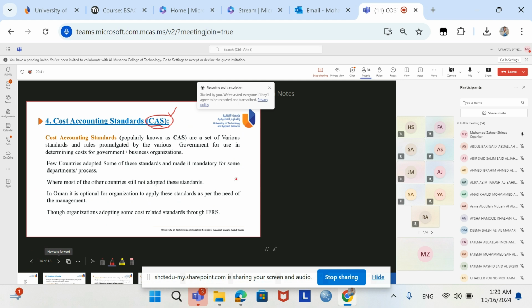In your accounting, have you studied GAAP? Do you remember? Yes. What is GAAP? Generally Accepted Accounting Principles. These are the accounting principles which are followed for financial accounting, like debit should be equal to credit, everything should be measured with money. There are certain principles you have studied, and those principles are related to financial accounting.